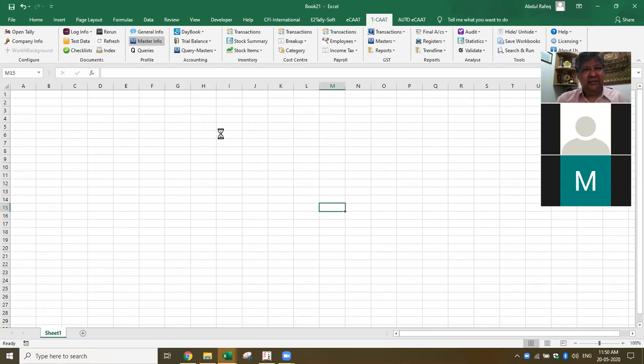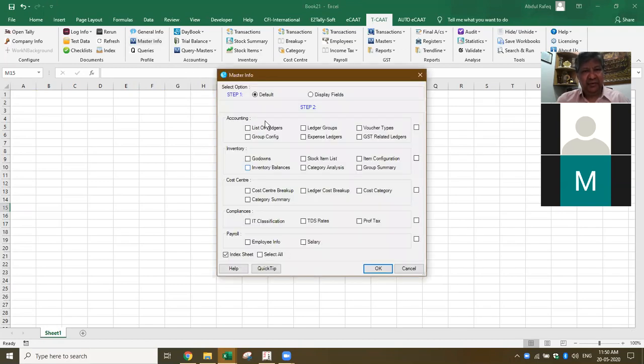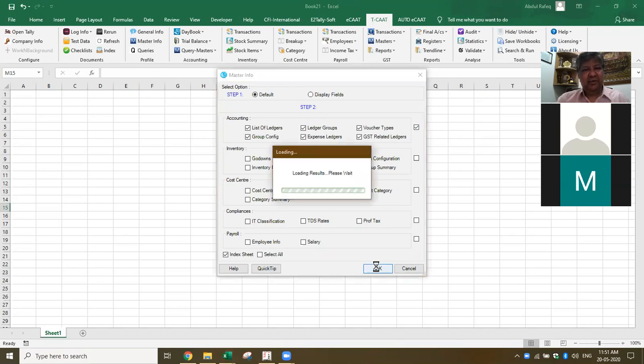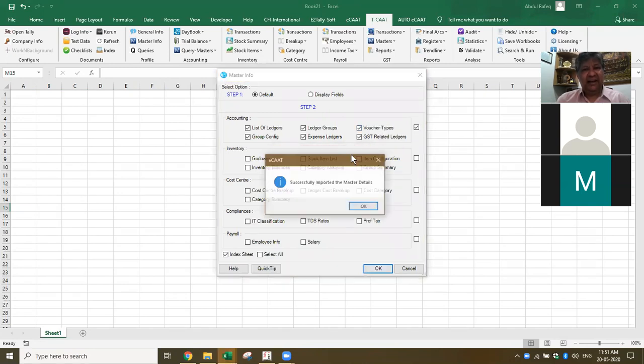So it'll give me the option to import all the Tally data directly into my Excel. Now these are all the types of reports which are available. I'm just selecting only the accounting masters, and I say okay. In Tally, when you export, most of the time the data doesn't come in a structured way. Here the data comes to you in a structured way. See all this list of ledgers, ledger groups, voucher types, everything saved in Tally, I can get in a structured way.